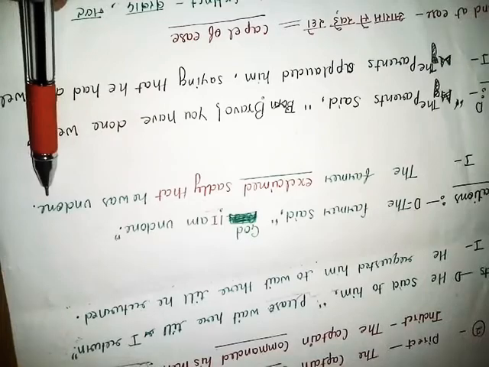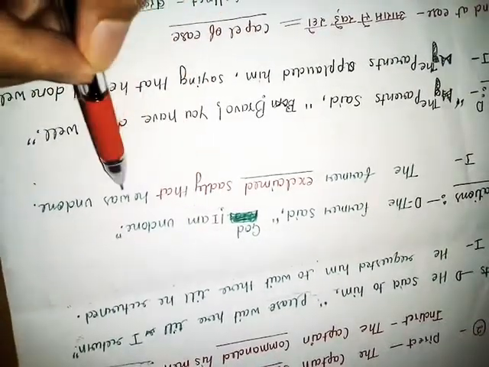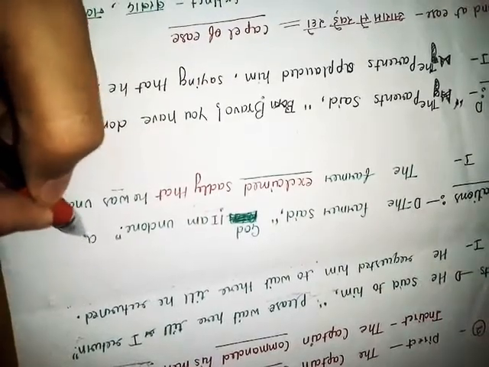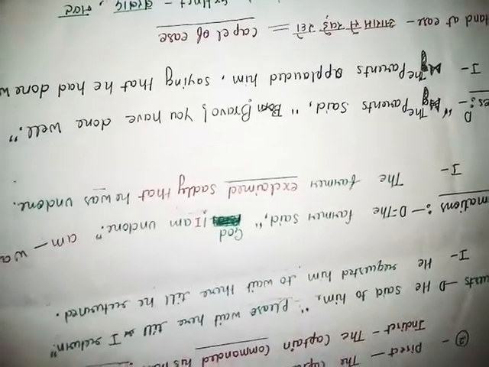Was undone, right? Because friend, while converting direct to indirect, am converts into was. Am becomes was. That's why we are using was. I hope friend you have understood.